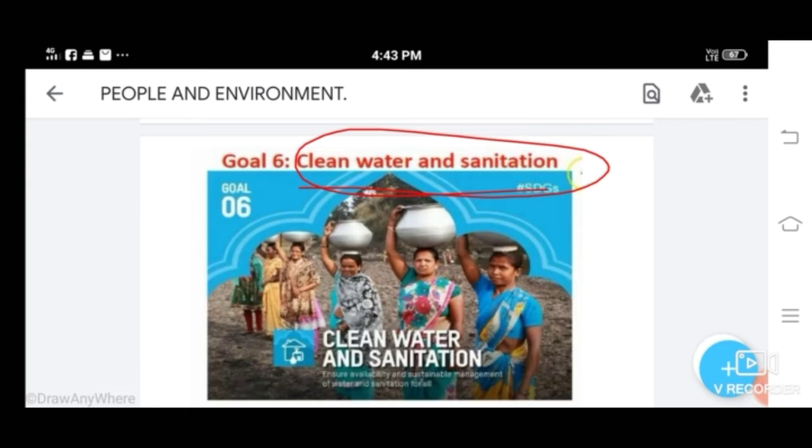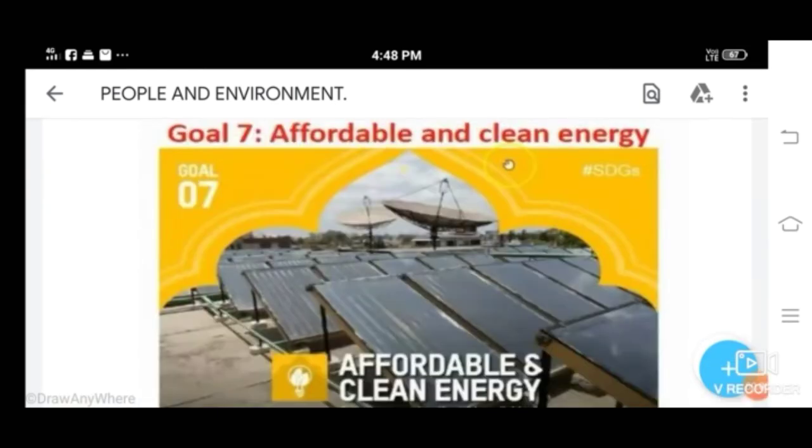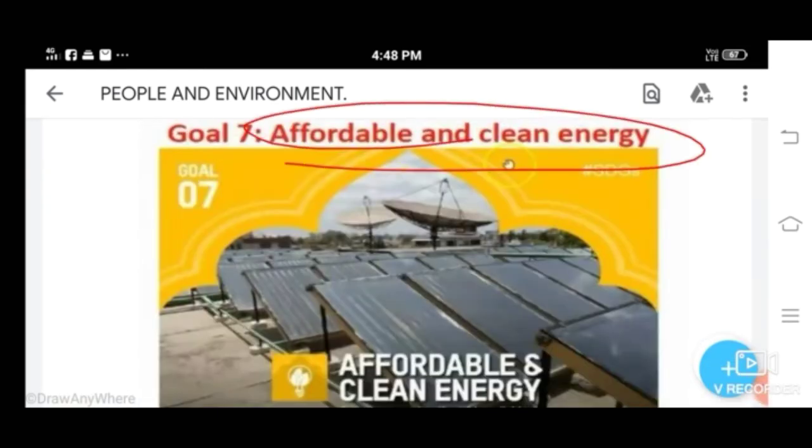Okay. Then the seventh goal, affordable and clean energy. It ensures access to affordable, reliable, sustainable, and modern energy for all. It focuses on doubling the rate of improvement in energy efficiency through the enhancement of international cooperation and research and technology, and through the expansion of infrastructure and technology. Okay, so the seventh goal, affordable and clean energy for all.